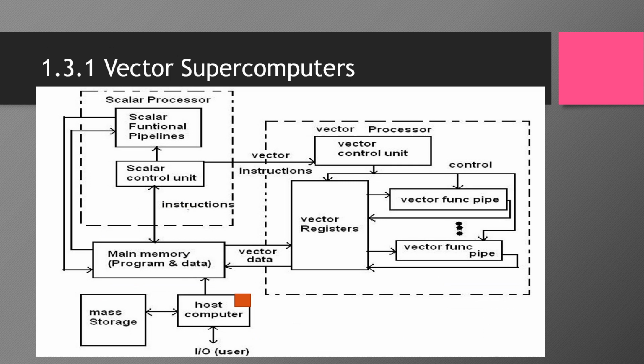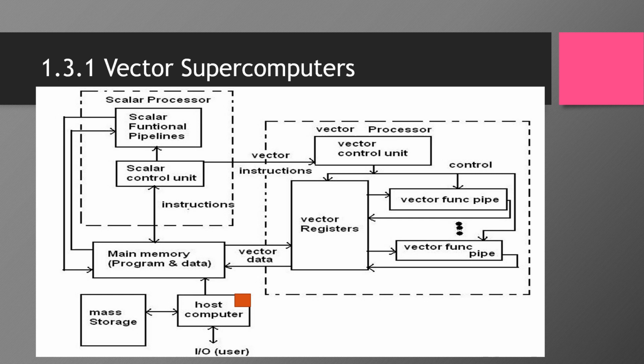The vector supercomputer takes the help of the scalar processor as depicted in this diagram here. The vector processor will have its own way of handling the pipelines, the control unit and the registers.